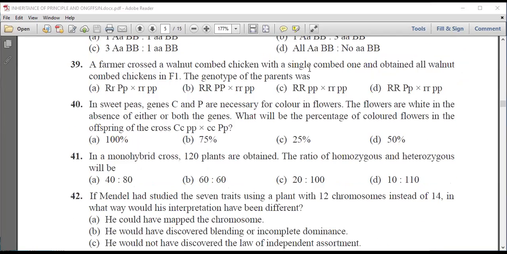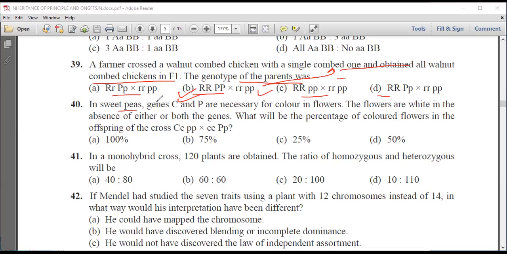Next question is, a farmer crossed a walnut combed chicken with a single combed one and obtained all walnut combed chickens in F1. The genotype of the parents was, four options are given. From the options, we can see that B is the right answer because the other option will give a single comb plant.